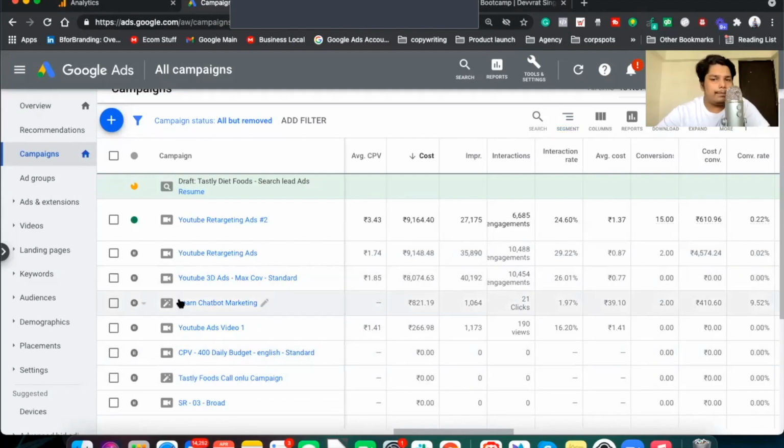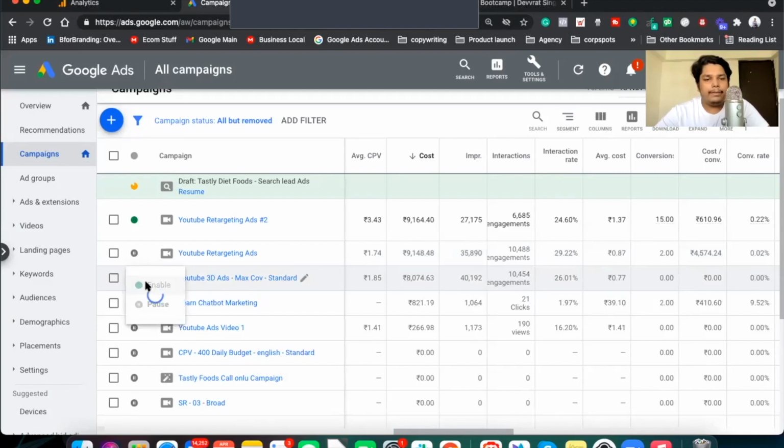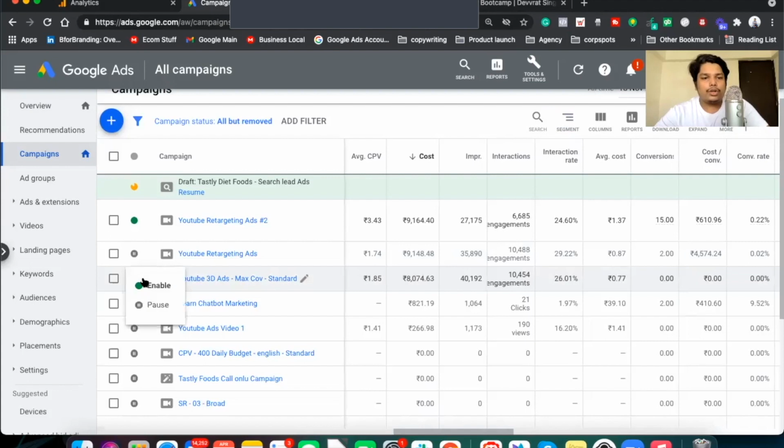For example, let's say I want to start this ad. Okay, I can just click on enable and this starts the ad. As soon as you click enable, you can start an ad which has already been paused. And if I want to stop the ad, you can just hit the pause option. Now if you want to see how much traffic you are getting on your website, you can go